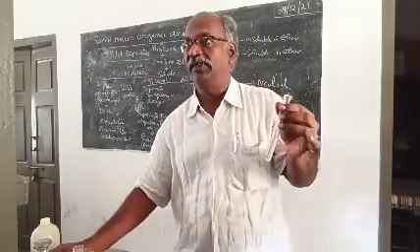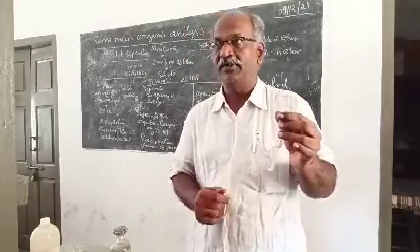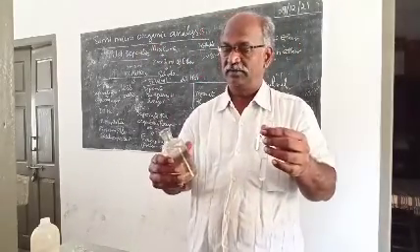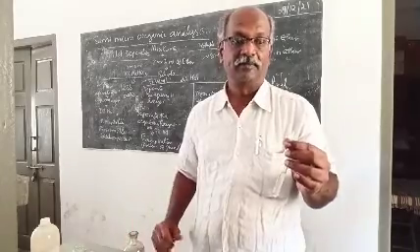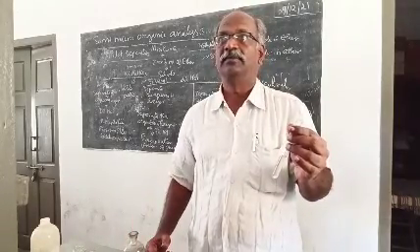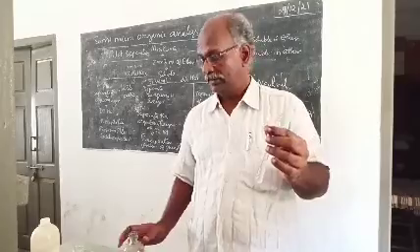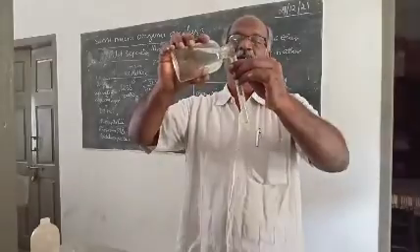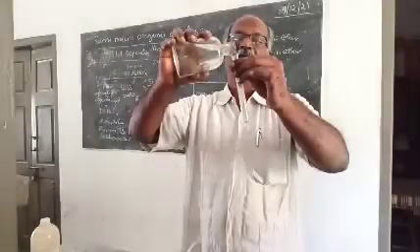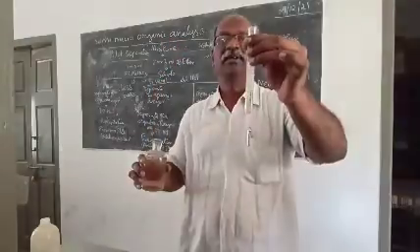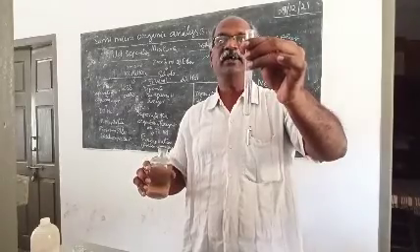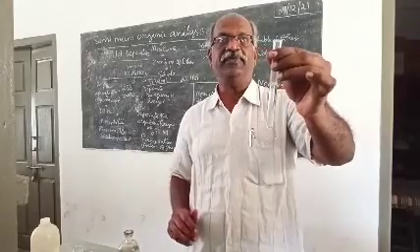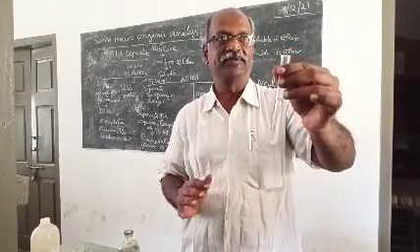Give me conc. HCl, concentrated hydrochloric acid. I am adding dilute hydrochloric acid to neutralize this one. See, there is a vigorous reaction. Sodium bicarbonate reacts with HCl, so there will be a vigorous reaction. But there is no precipitation.